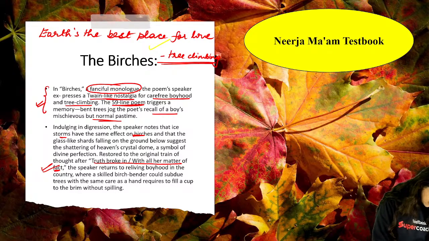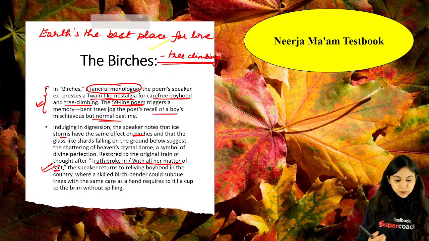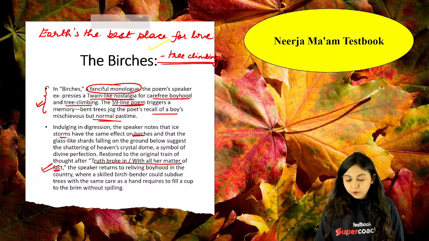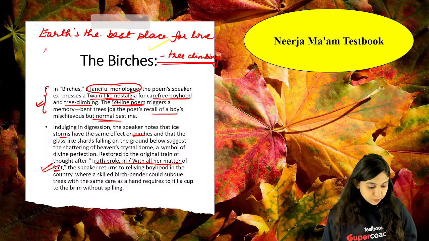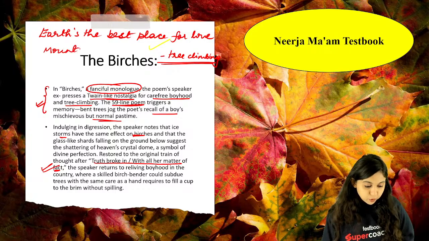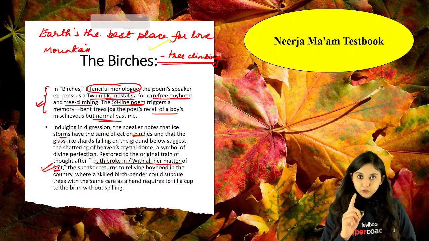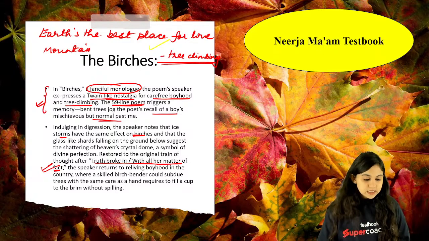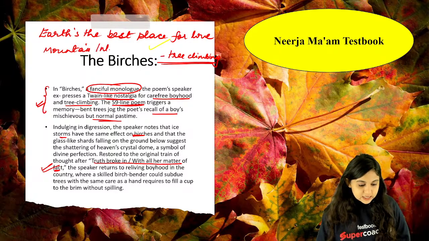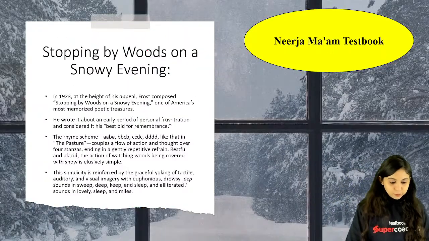Okay. Yes, absolutely right. So Birches is also a really important part that you're able to see. ये भी Mountain Interval के अंदर आ रहा है. So Mountain Interval में Road Not Taken आ रहा है. So North of Boston 1914, Boysville 1913, 1916 में आपका क्या आ रहा है? 1916 में आपका Mountain Interval आ रहा है, poetry collection, and इसके अंदर आपका Birches आ रहा है. ठीक है, इसी के अंदर आपका Birches आ रहा है.